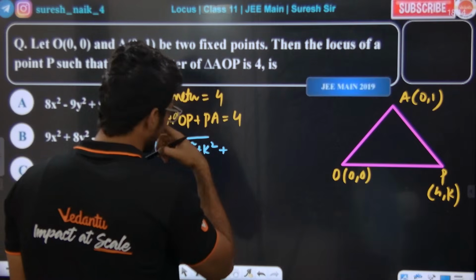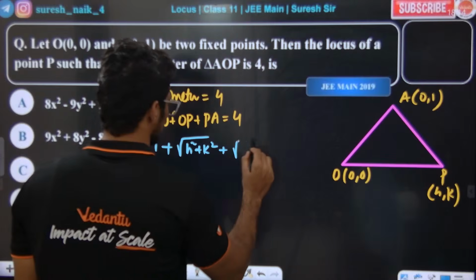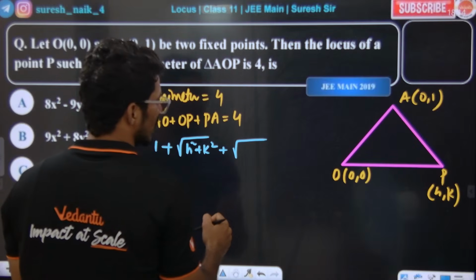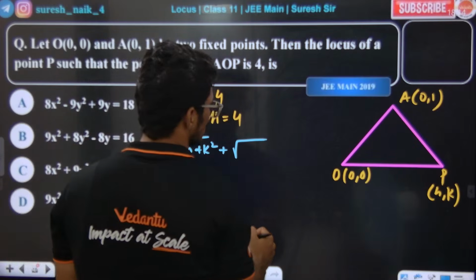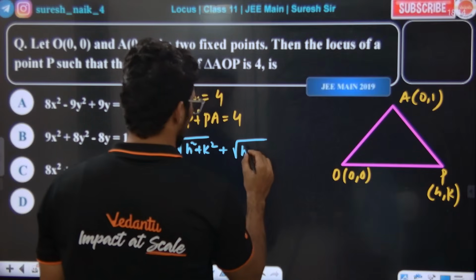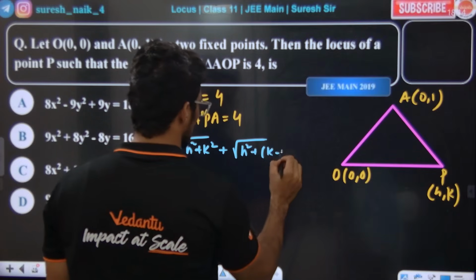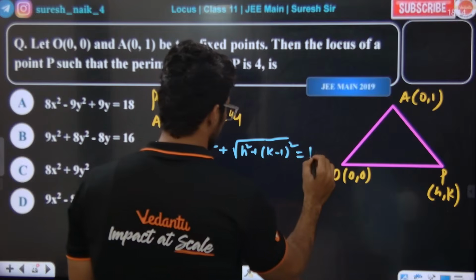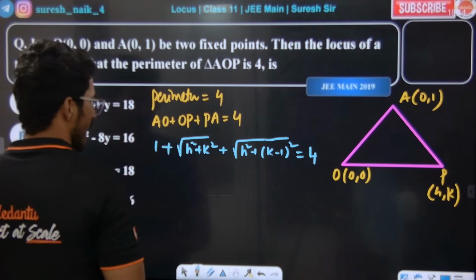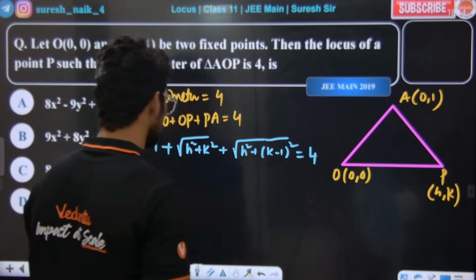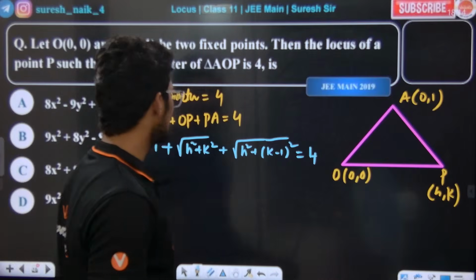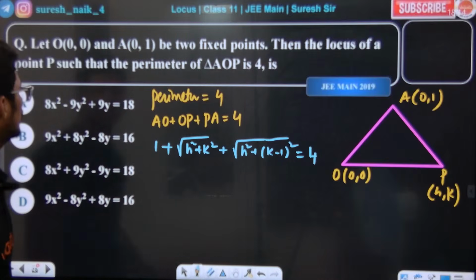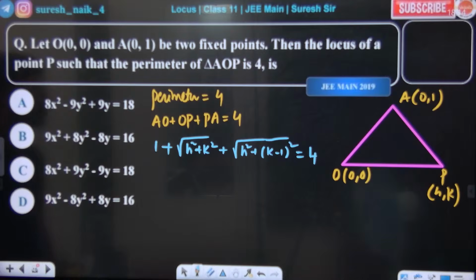PA means square root of h square plus k minus 1 whole square. So 1 plus OP plus PA is equal to 4. Yes or no, guys? Now just do squaring on both sides and find out the locus. Simple. Will you be able to answer this?